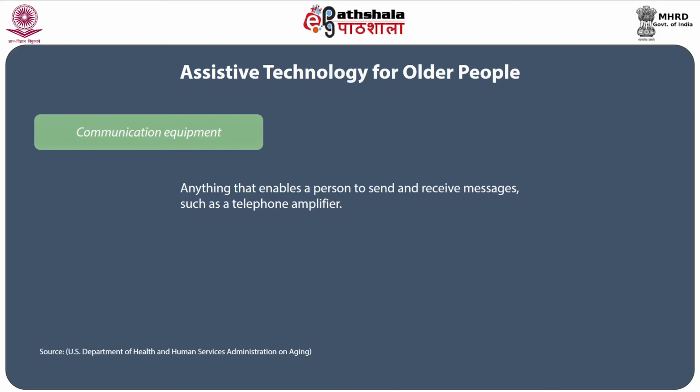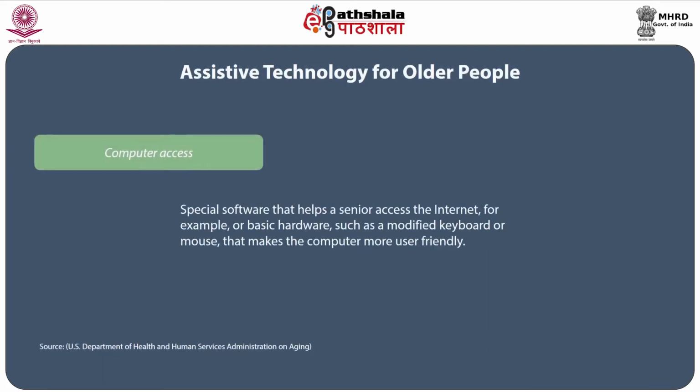The other aspect is about access to computers. Special software that helps an elderly person access the internet, for example, basic hardware such as modified keyboard or mouse, which makes the computer more user friendly, needs to be evolved, and such experiments are always in the market for the use of the elderly.